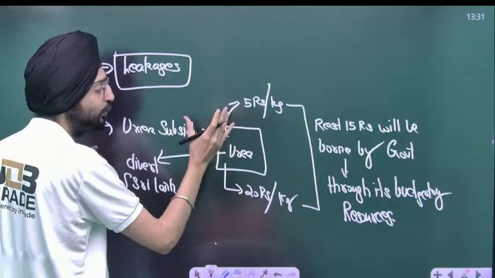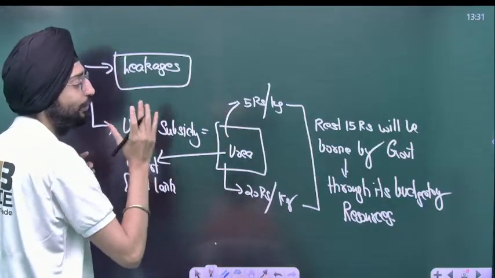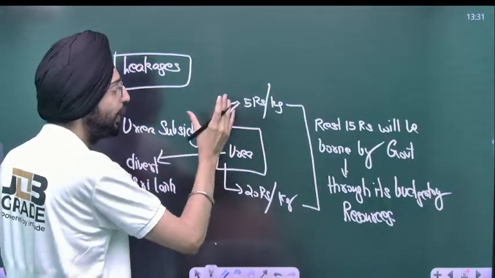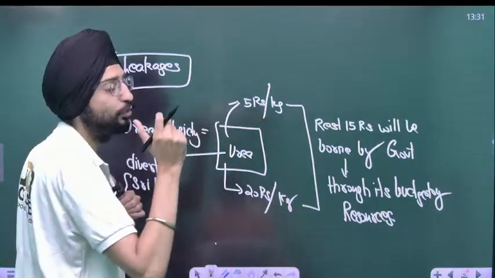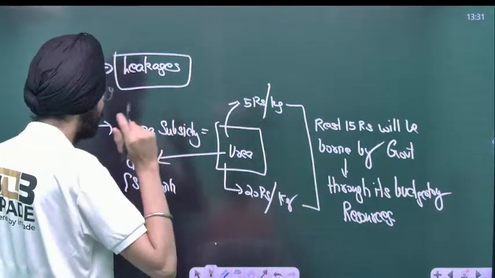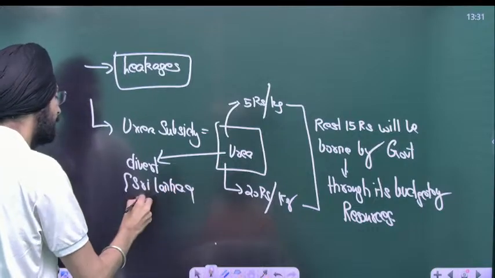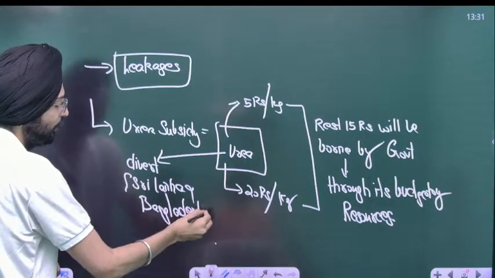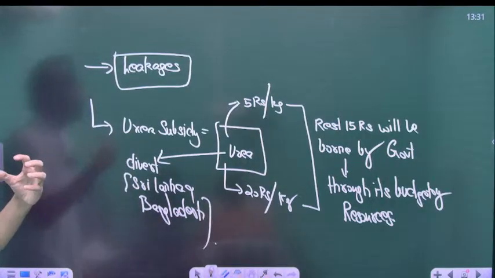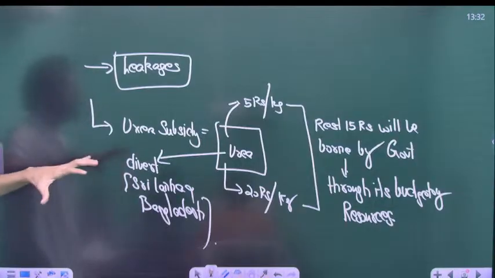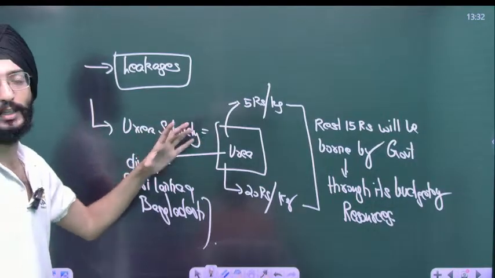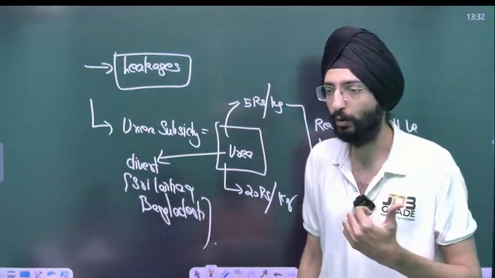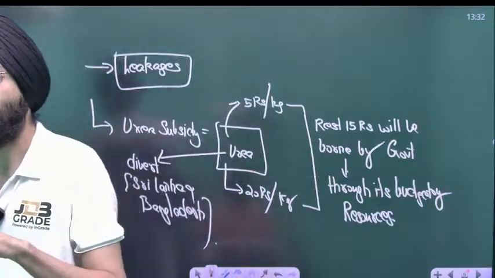It will be a win-win situation for this shopkeeper, but a loss for the government and the public, because it's a wastage of taxation money, and a loss for the small farmer because he's not getting any subsidized urea. I hope you got this point. So that's how it's a rotten system, beyond repair. It's hell out there.